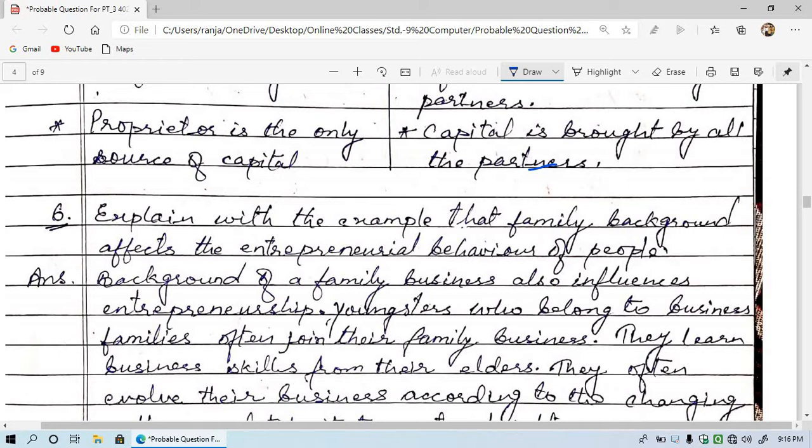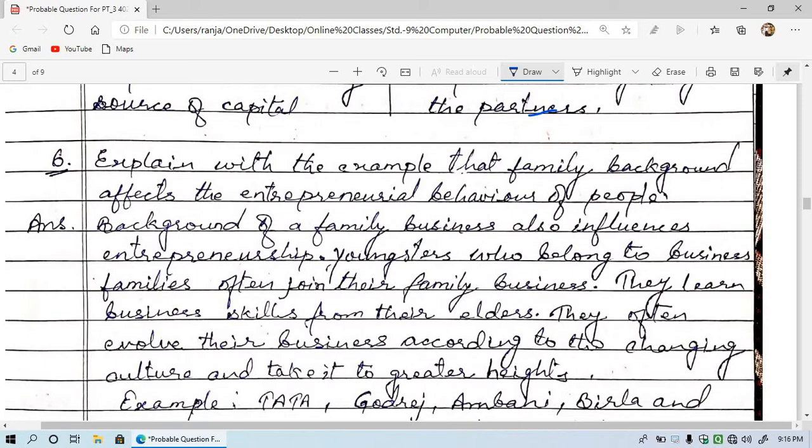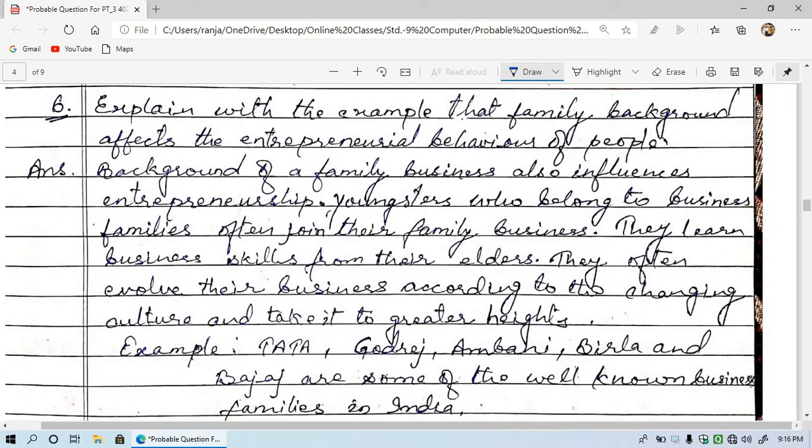Let's see the next question, question number 6: explain with an example that family background affects the entrepreneurial behavior of people. So family background, let's see whether it affects entrepreneurial behavior or not. Background of a family business also influences entrepreneurship.